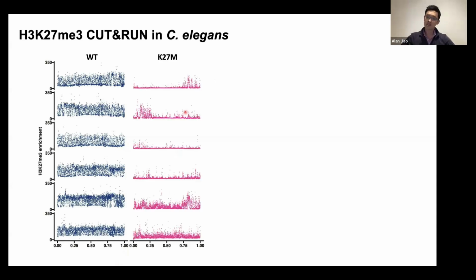The first was that just like in human cells, K27 mutants in C. elegans didn't evenly lose K27 trimethylation. There are certain regions in the genome that just seem to be less susceptible to its effects.